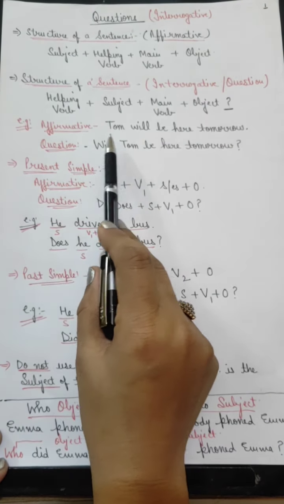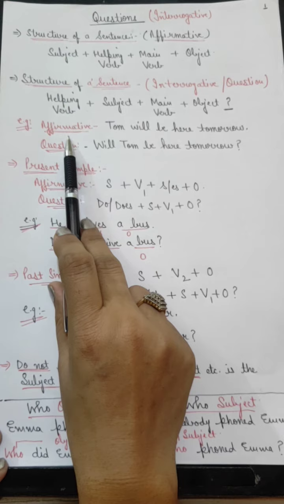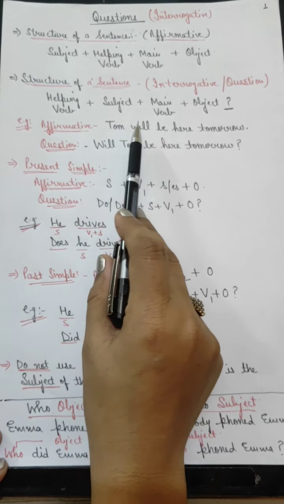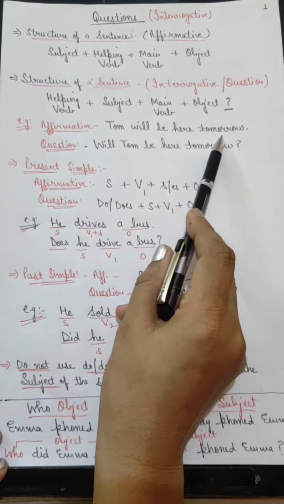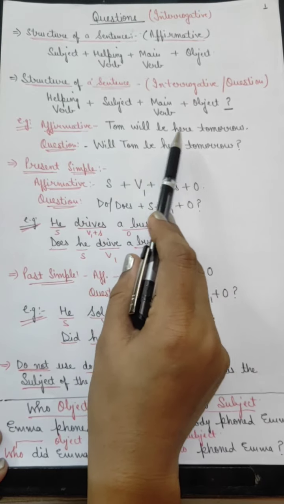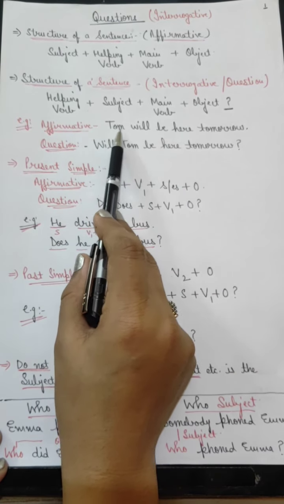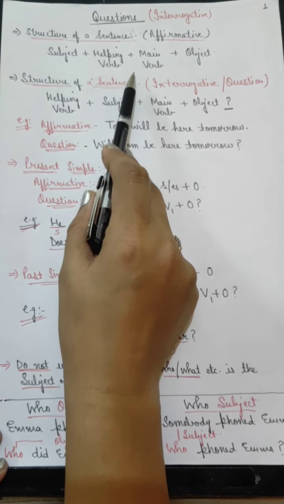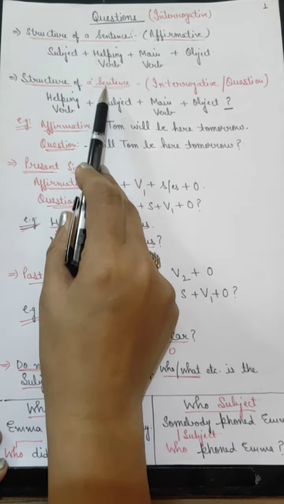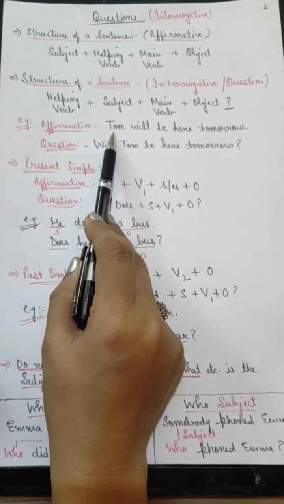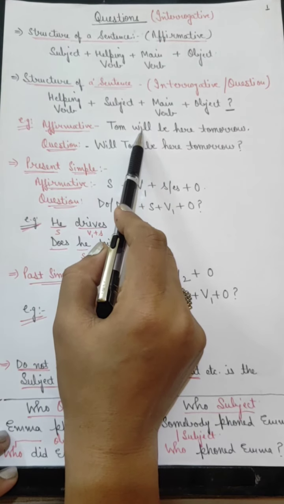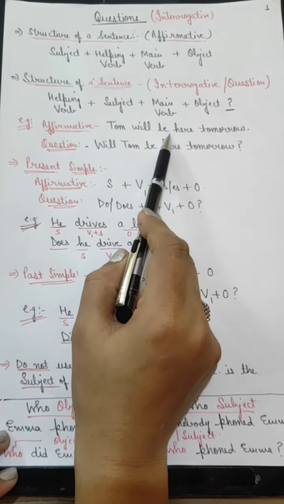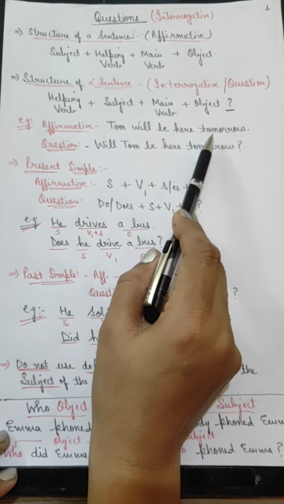For example, an affirmative sentence: Tom will be here tomorrow. If we look at the structure and the example, we can understand that Tom is the subject, will is the helping verb, be is the main verb and this is the object.